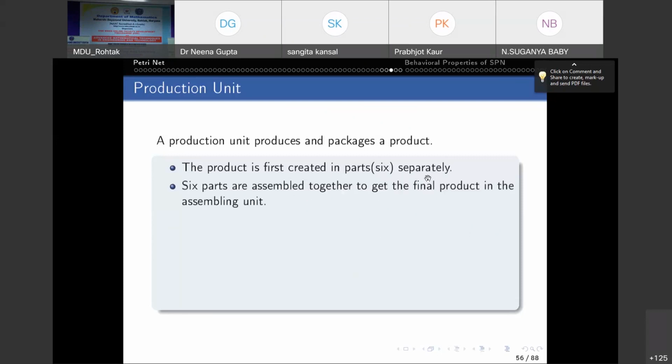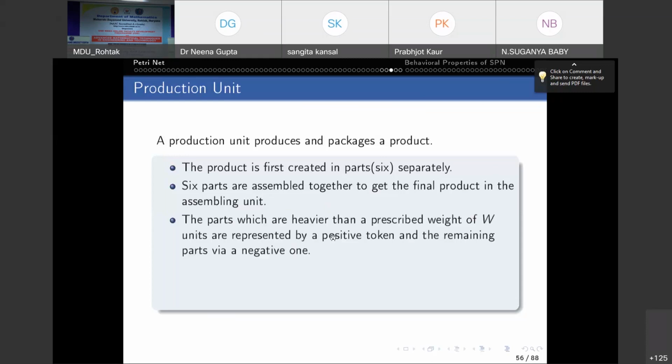And then assembling them together to get the final product in the assembling unit. We have 6 parts of the product in the production unit, and then we have the assembling unit where the 6 parts are assembled together. Now see the figure.